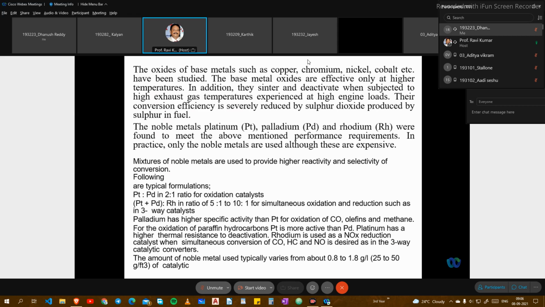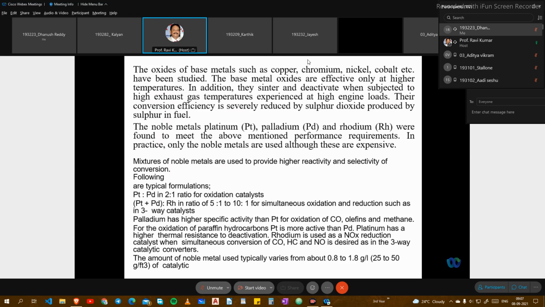The noble metals, particularly platinum (Pt), palladium (Pd), and rhodium (Rh), are found to meet the above-mentioned performance requirements. In practice, only the noble metals are used, though these are expensive. Basically, in catalytic converter designing, this is one aspect, and it will add additional cost to your vehicle for fitting the catalytic converter. That's also one problem, because the material cost, the chemical metals, the coatings and all will be more expensive. If you add a catalytic converter, the price of the vehicle will also increase.